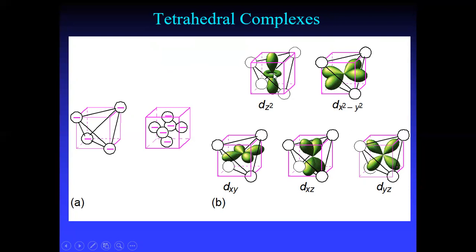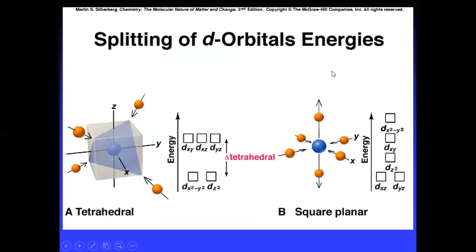In z square and x square minus y square, they are along the axis. Previously I explained how the splitting took place for octahedral complexes. Now we'll see how the splitting takes place in the tetrahedral complex.